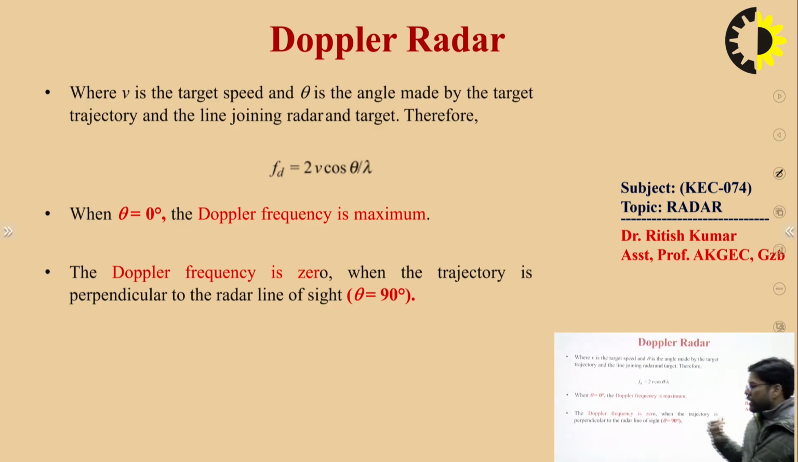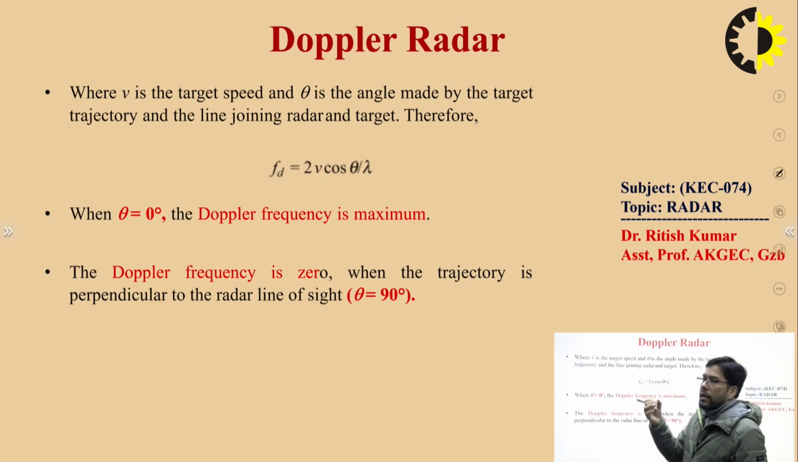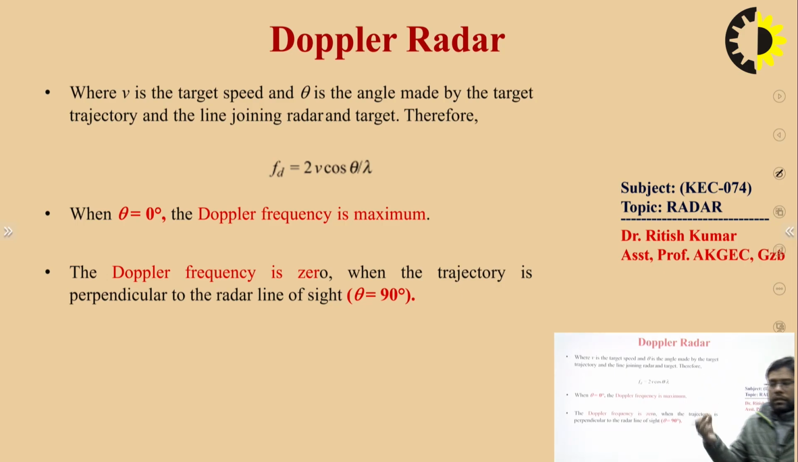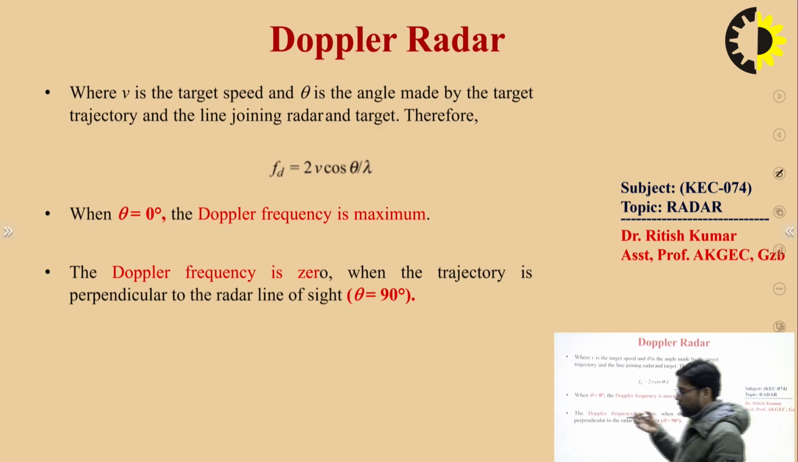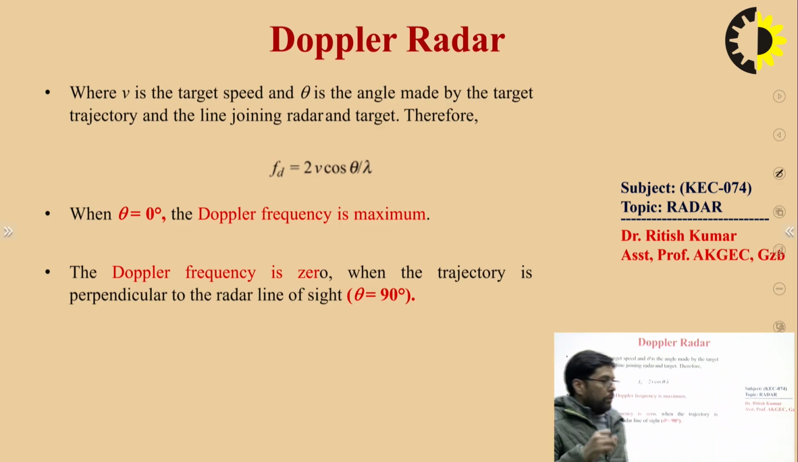If the target is moving towards the radar antenna, then the frequency increases, and if the target is moving away from the radar antenna, then the frequency decreases. This is the shift in the frequency, and this frequency shift is known as the Doppler shift.